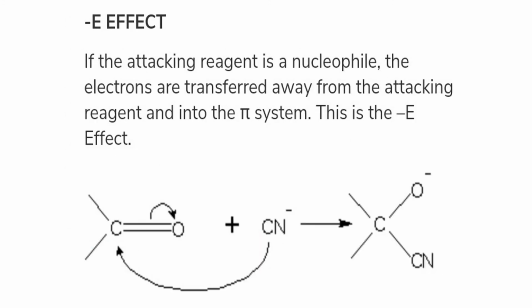The second category of electromeric effect is the minus E effect. If the attacking reagent is a nucleophile, the electrons are transferred away from the attacking reagent and into the pi system. This is the minus E effect.